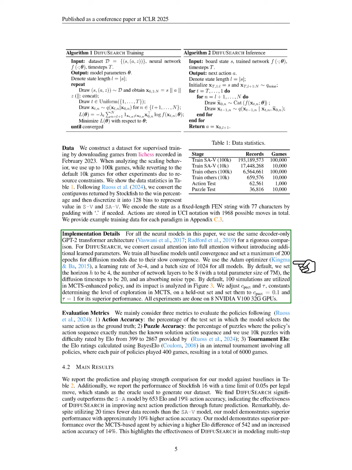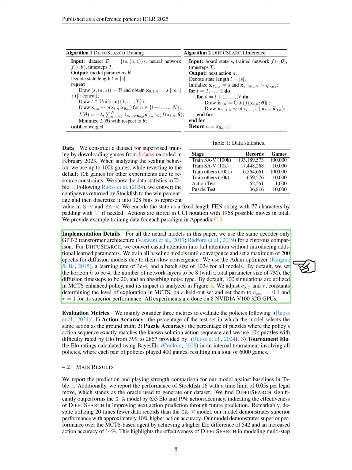We use the Adam optimizer with a learning rate of 0.0003 and a batch size of 1024. Our default settings include a horizon of 4, 8 network layers, 20 diffusion time steps, and a specific noise type. We perform 100 simulations in MCTS and adjust exploration parameters based on a validation set.